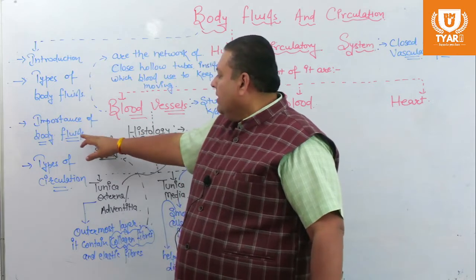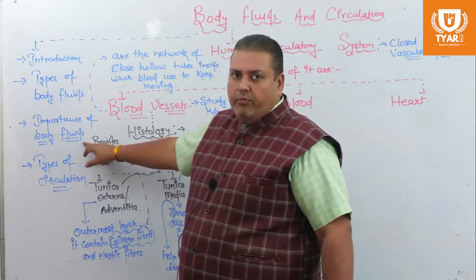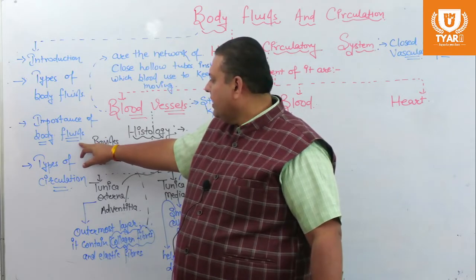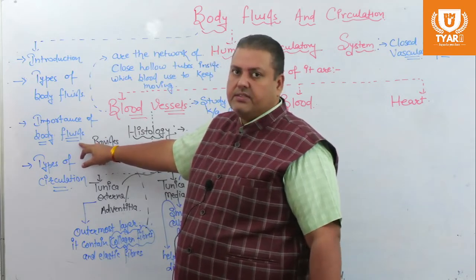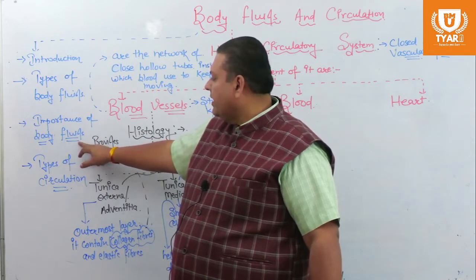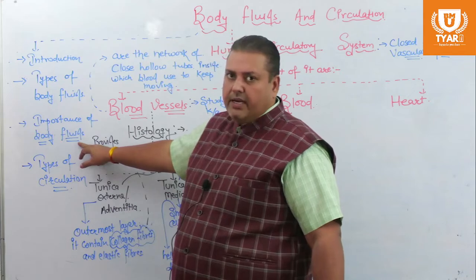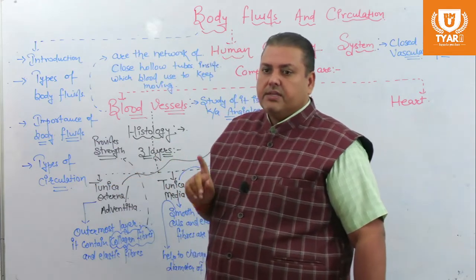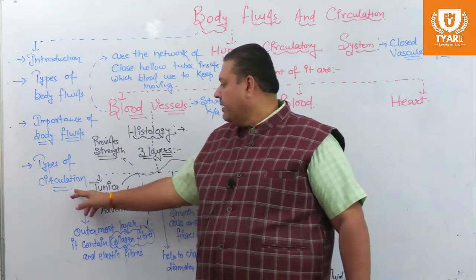These fluids help to maintain homeostasis, osmoregulation and thermoregulation. They help in the transportation of substances, maintain the texture of the tissue, and also help regulate the metabolic activities of the cell. There are two main types of circulation: intracellular circulation and extracellular circulation.